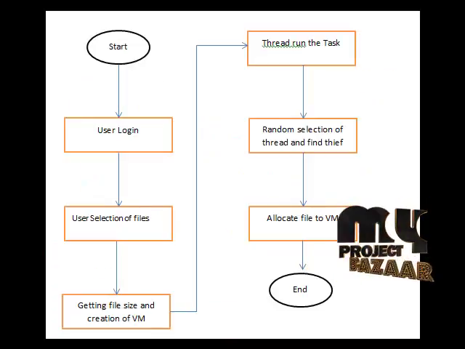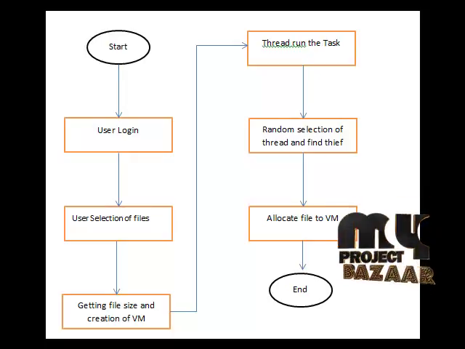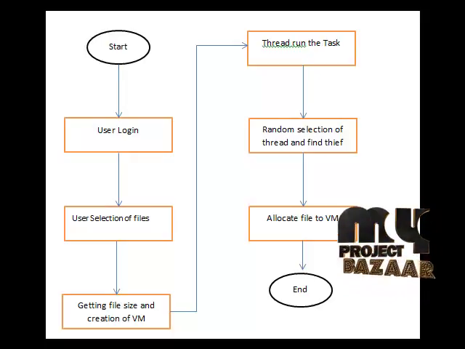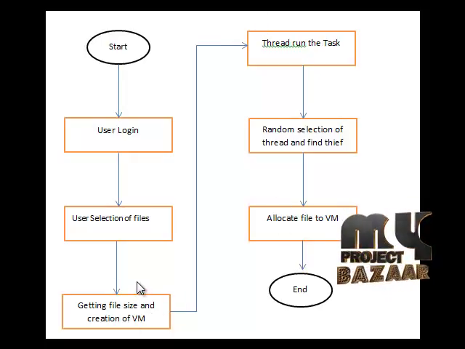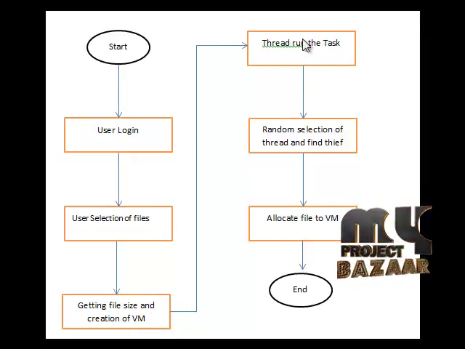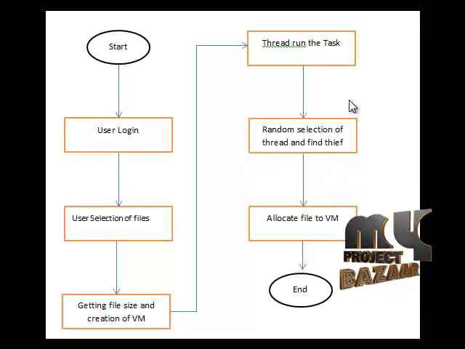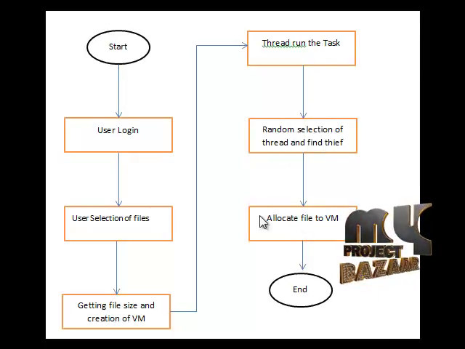In the data flow diagram, first of all the user logs into the process, then the user selects multiple files from the file chooser, and after that we get the file size for all the files selected by the user. Then we create the virtual machines for our process, then we run the tasks, then we select multiple random threads, finally we find the theft, and then we allocate the user selected files to the particular VM.